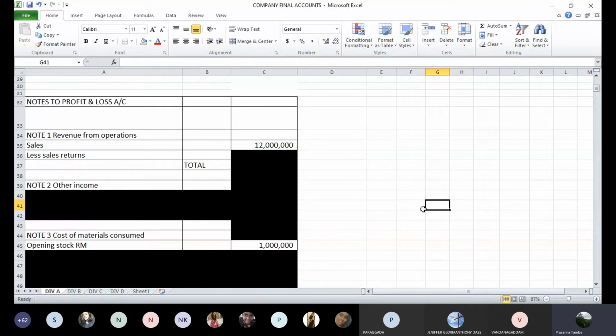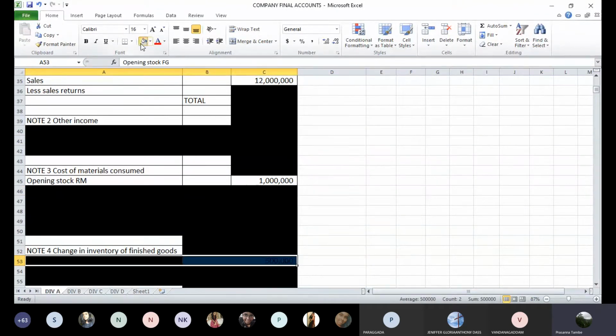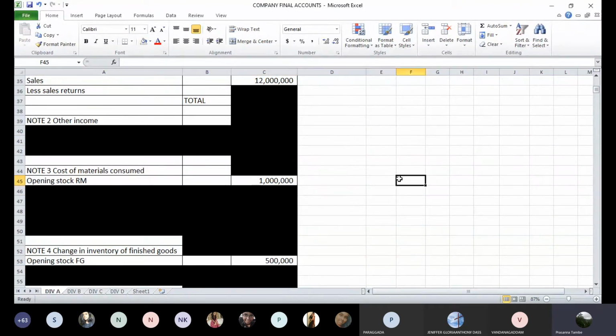Next is opening stock of finished goods. Now this opening stock of finished goods we are going to use to find out the change in inventory, where we calculate opening stock minus closing stock and we find out the change in inventory. So you have note 4, change in inventory. In that you will have to show the opening stock of finished goods 5 lakhs. Okay. So under note 4, first item, opening stock of finished goods 5 lakhs.